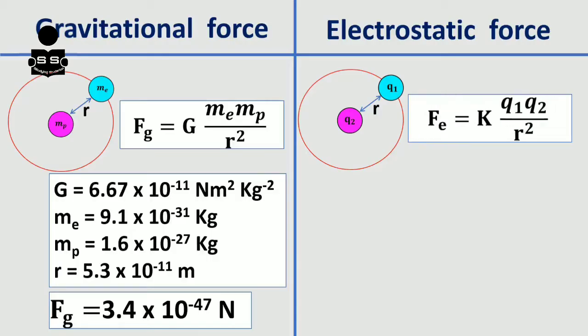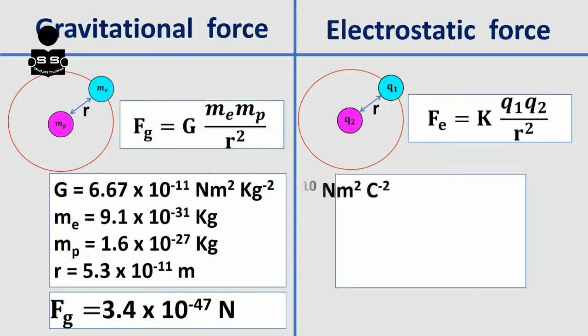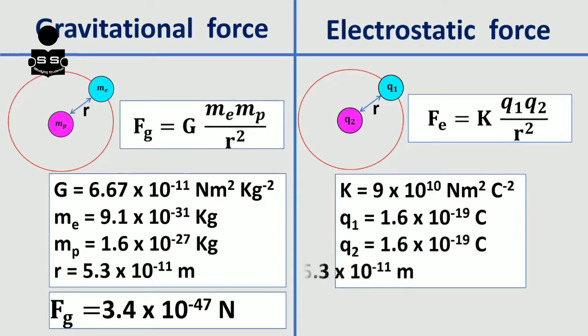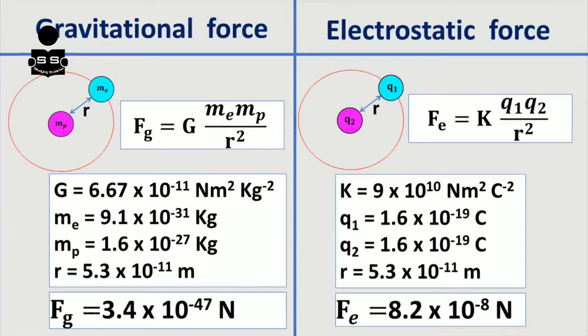In the same way, let us calculate the electrostatic force between the proton and the electron. Fe = K Q1 Q2 / r². Substitute the values of K, Q1, Q2 and r. We will get Fe = 8.2 × 10^-8 Newton.